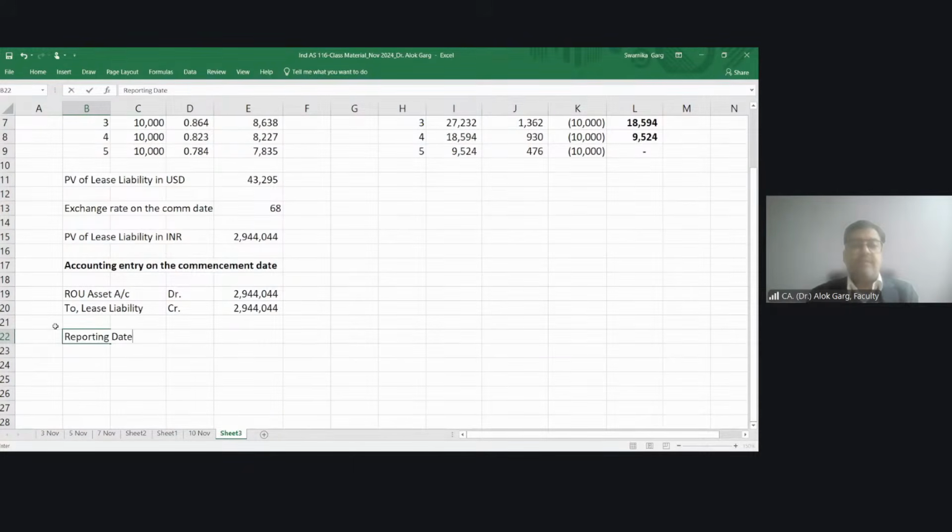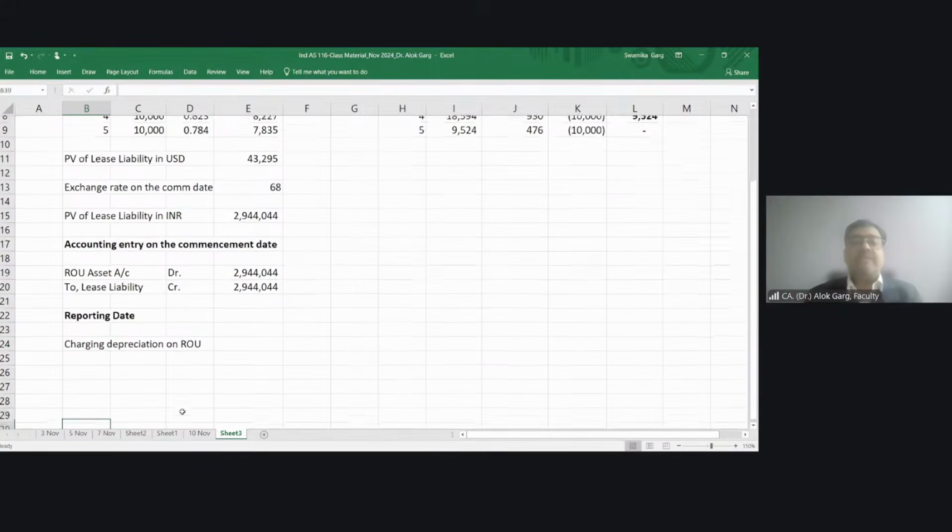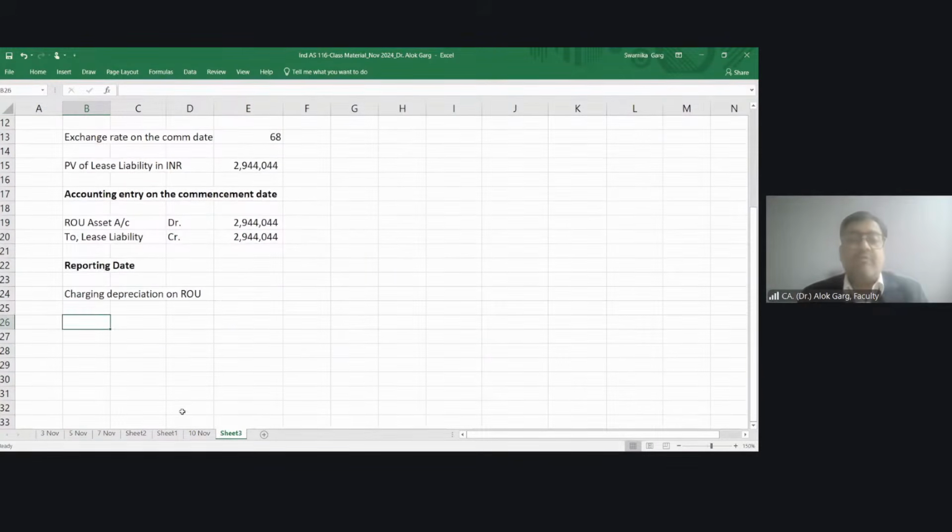So this is the accounting entry on the commencement date, then on the reporting date, what will you do? You will depreciate ROU on the reporting date. Charging depreciation on ROU. What depreciation will be charged on ROU?